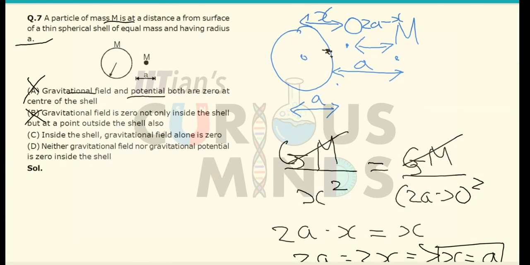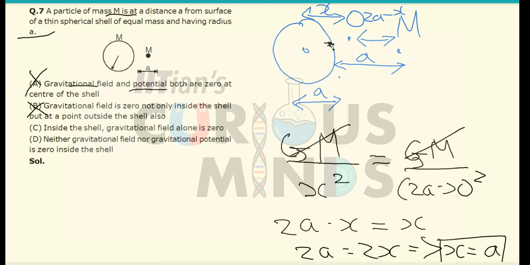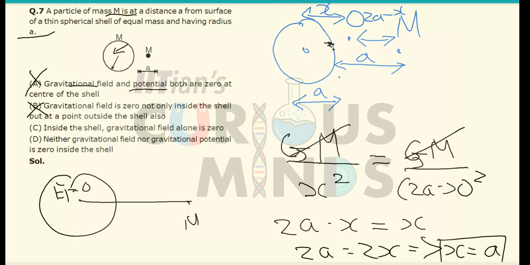The gravitational field due to this shell at its center, E1, will be equal to 0, but there will be a certain gravitational field E2 due to the point mass M, given as GM divided by 2a the whole square. So the gravitational field is not equal to 0.